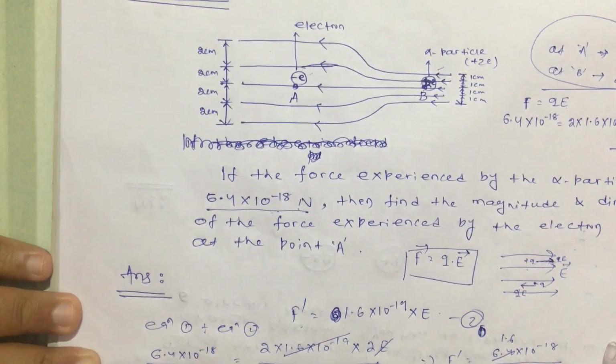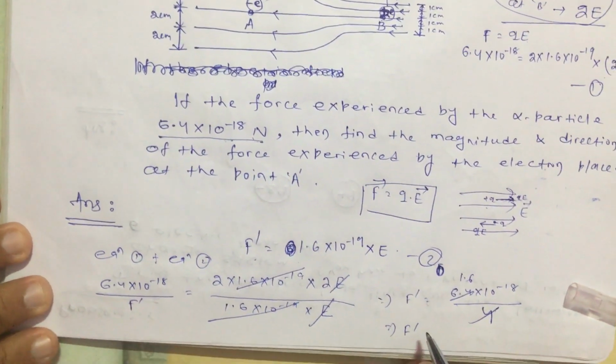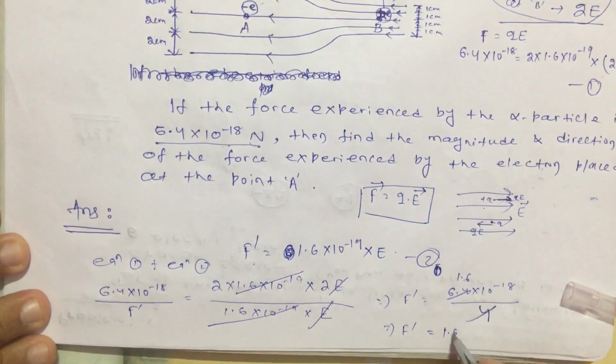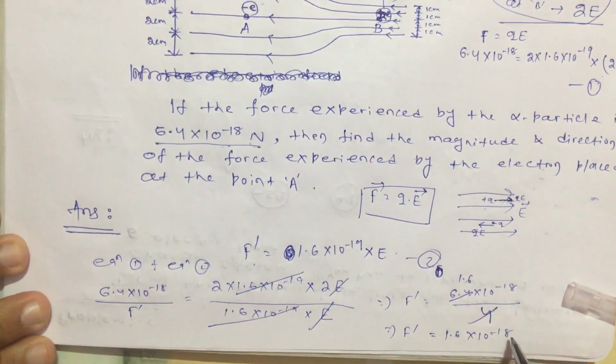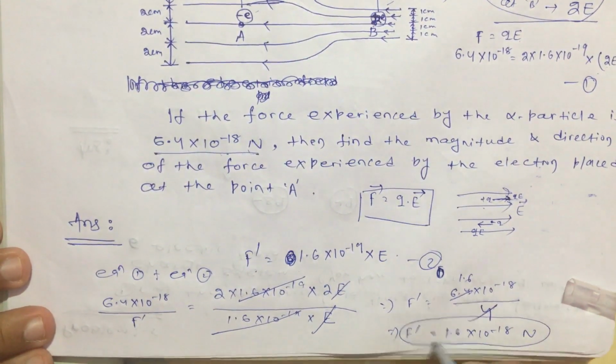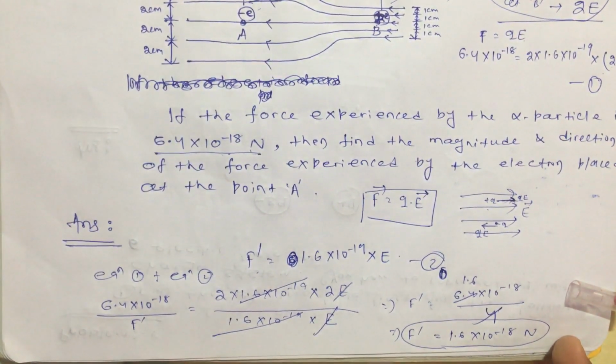This will be 1.6. So we got F dash equal to 1.6 into 10 to the power minus 18 Newton. So this is the answer. Now let us come to the next question.